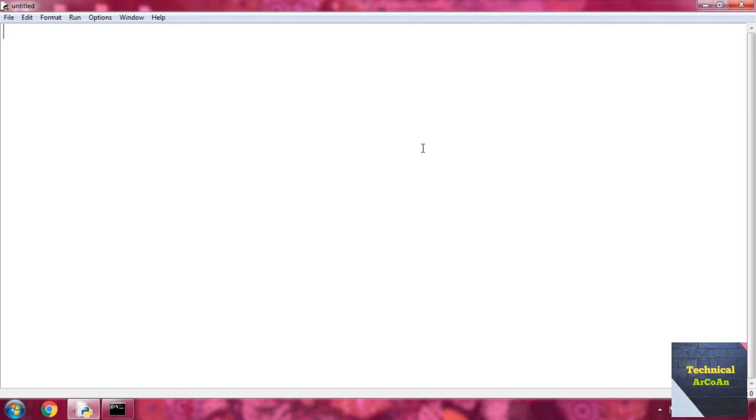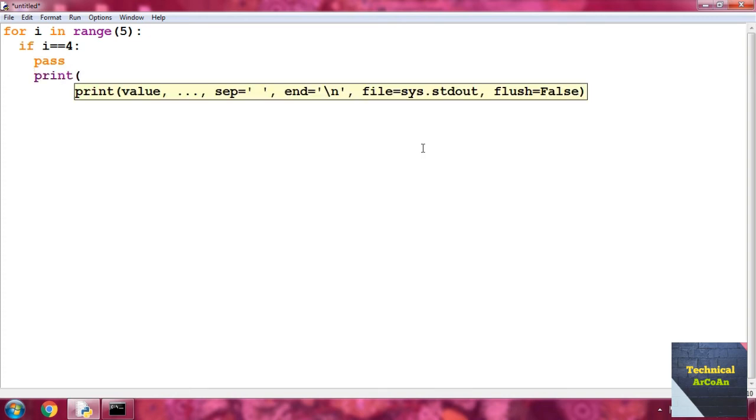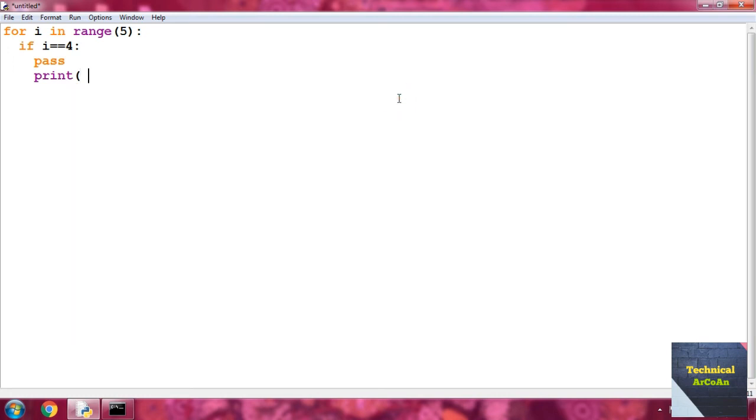Suppose write for i in range, provide again a range function and put a value 5. Then check a condition: if i equal 4, then provide this pass statement. Within this if block we write another statement, print, and type here "in pass block".